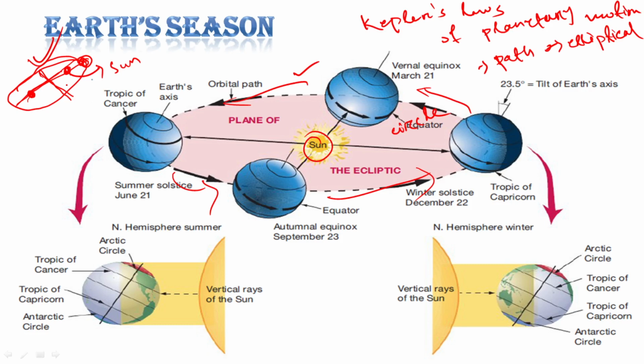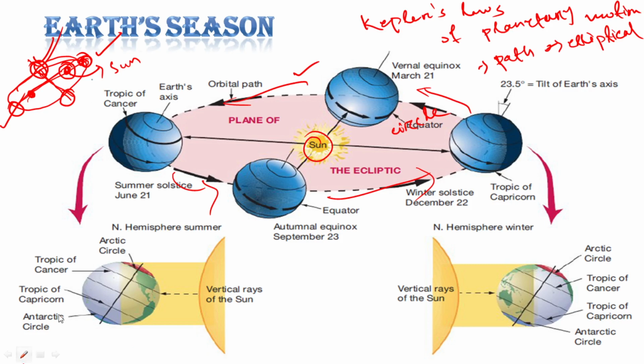the incident energy or the solar energy or the solar insolation is not the same at every position. If you are talking about Earth here or Earth here or here, it's different because the sun is here. If Earth is here, it is nearer to the sun, here it is farther from the sun, right? So there is a difference in distance from sun to Earth. So the solar insolation also decreases. The amount of radiation falling on Earth is also decreasing, right?